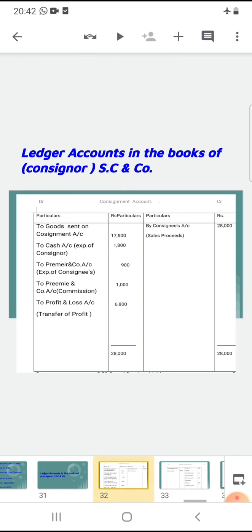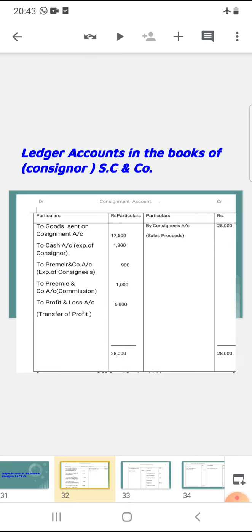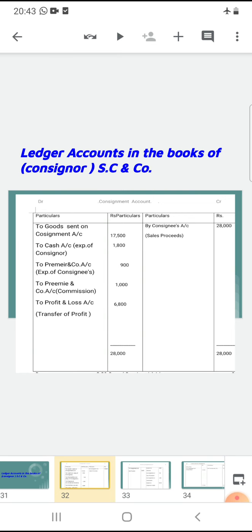Then credit side of consignee account goes to credit balance. The credit side symbol is by. The information is consignment account commission 1,000 rupees. Okay, the total transactions are over. The next one is we can expect profit or loss on the consignment account.